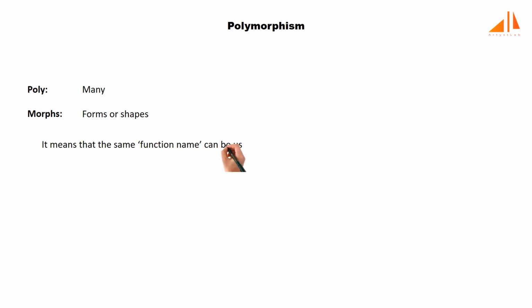Now that we have understood inheritance, let's discuss polymorphism. Polymorphism contains two words, poly and morphs. Poly means many and morphism means form or shape. It means that the same function name can be used for creating different types of behavior. This makes programming more intuitive and easier. Polymorphism, along with inheritance, is the backbone of object-oriented programming.